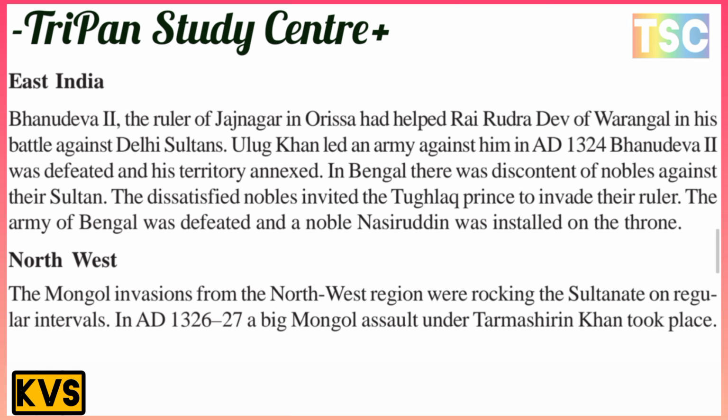In East India, there was Brahmadev too, the ruler of Jagannagar in Orissa, who had helped Rai Durdev of Warangal in his battle against the Delhi Sultan. Ulugh Khan led an army against him in AD 1324. Brahmadev too was defeated and his territory was annexed. In Bengal, there was discontent of the nobles against their Sultan. The army of Bengal was defeated, and the noble Nasruddin was installed on the throne.